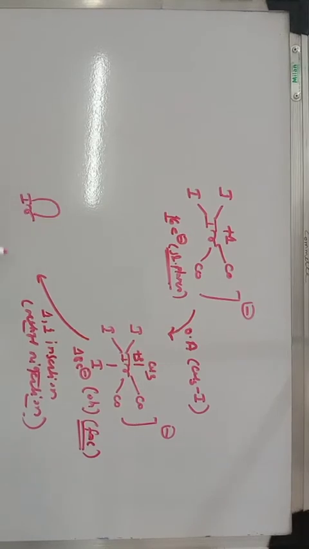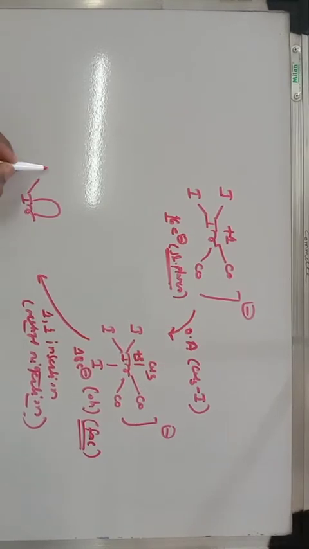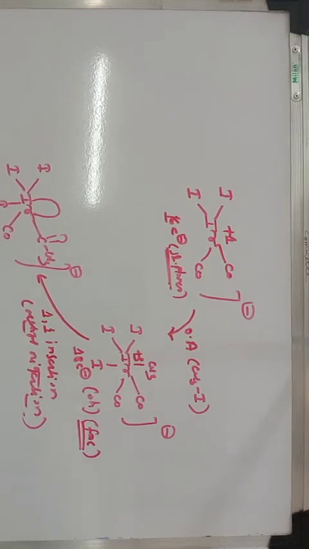There is a vacant site, and the iodines are there, the CO is there, and there is formation of this C double bond O CH3 acyl group with a negative charge. After 1,1 insertion, the 18 electron complex is again converted into a 16 electron complex.